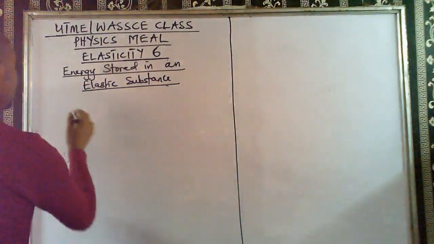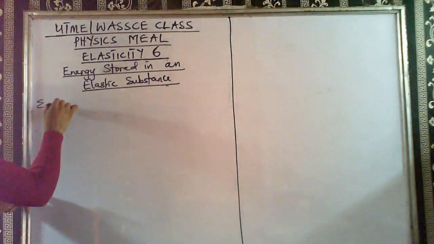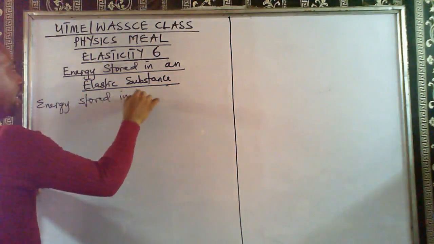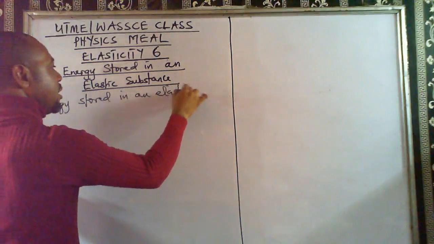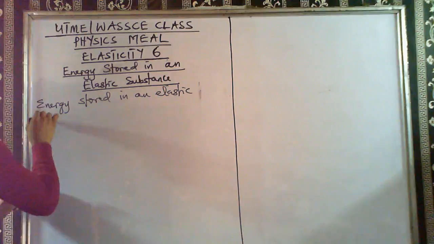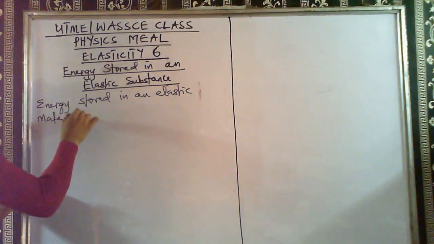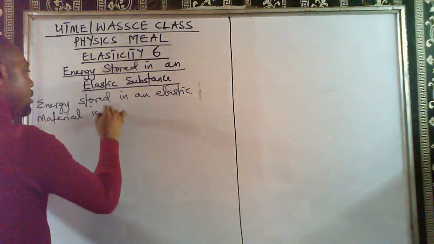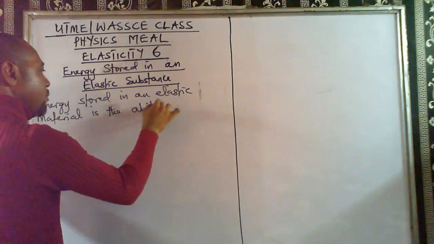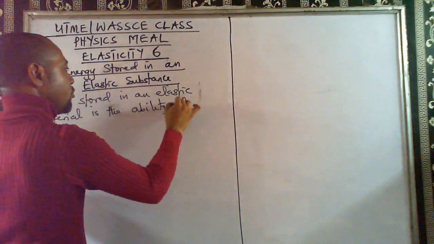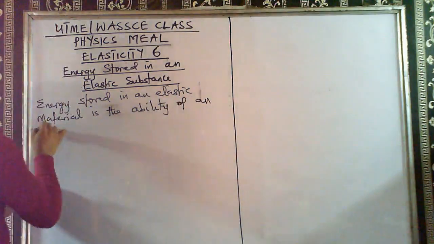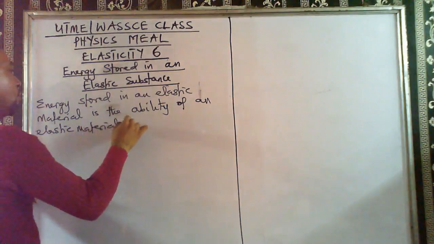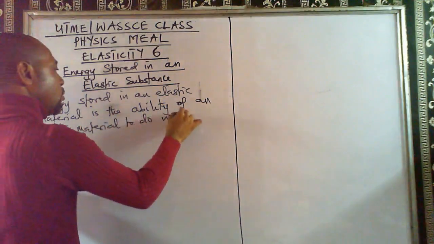So energy stored in an elastic material is the ability of an elastic material to do work.